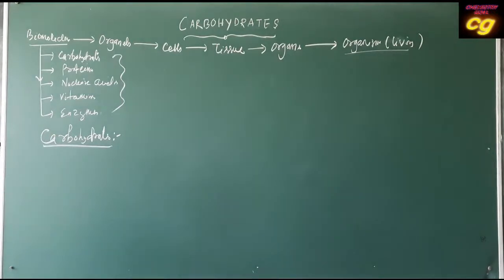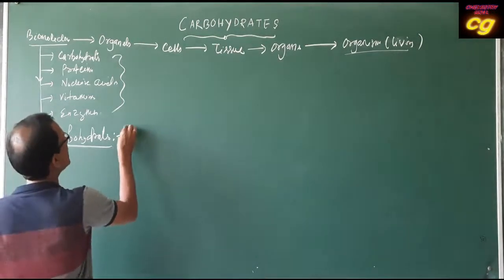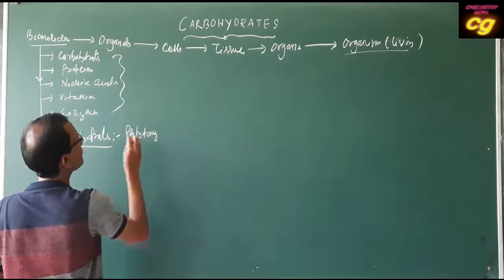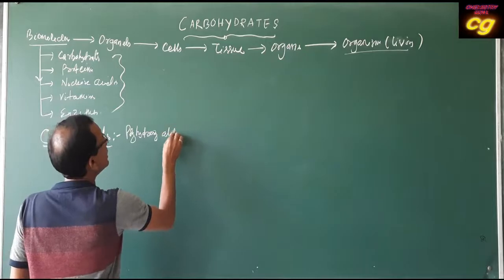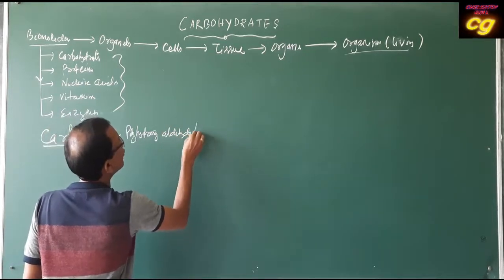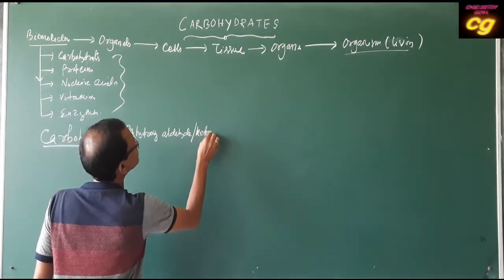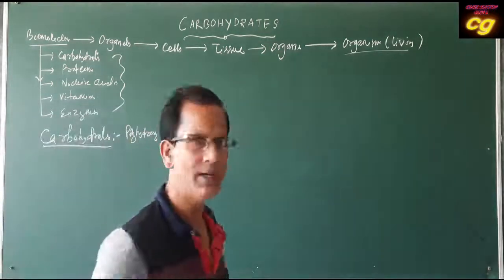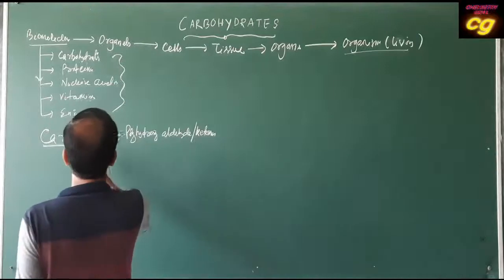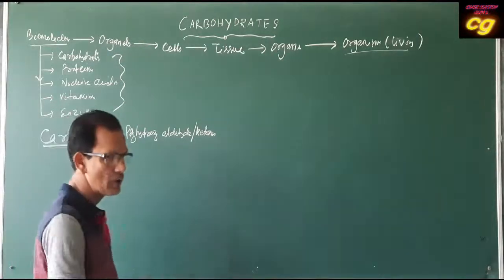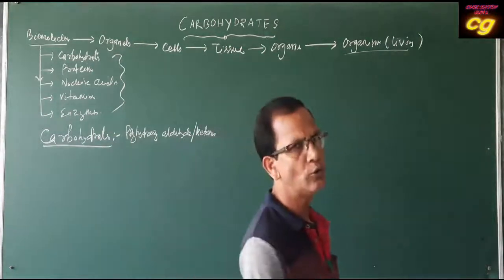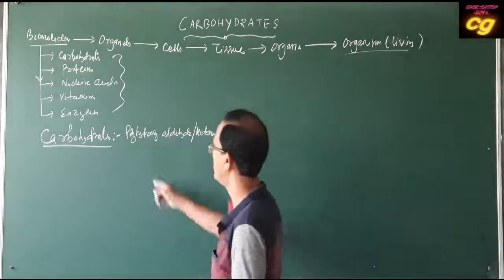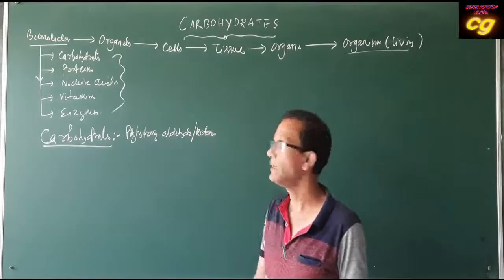We can define carbohydrates: these are polyhydroxy aldehydes or ketones. Correct? Polyhydroxy aldehydes or ketones are called carbohydrates. It means all carbohydrates contain an aldehyde group or ketone group.